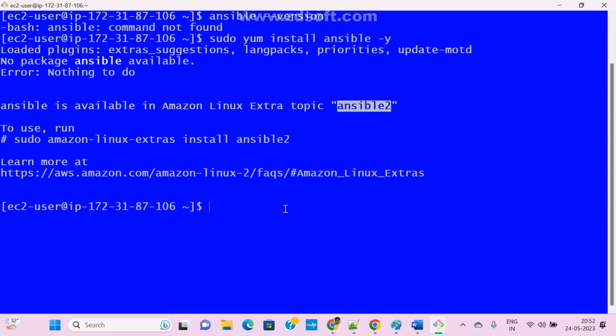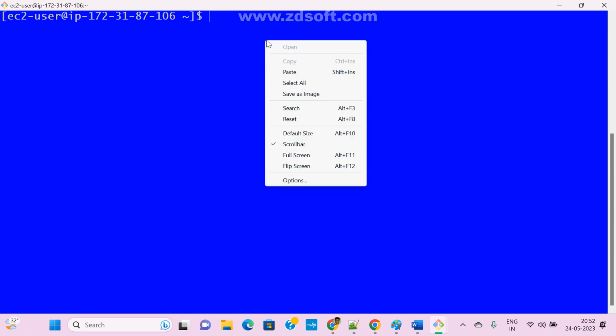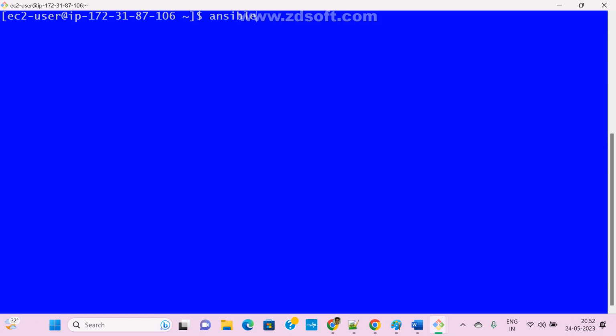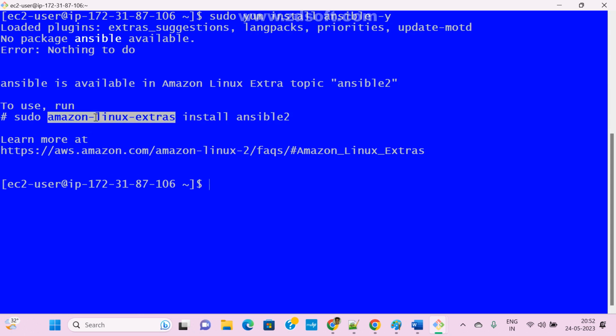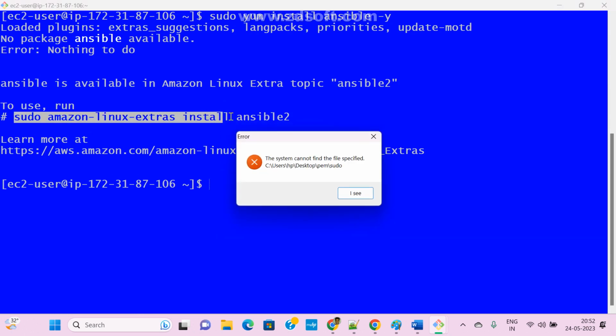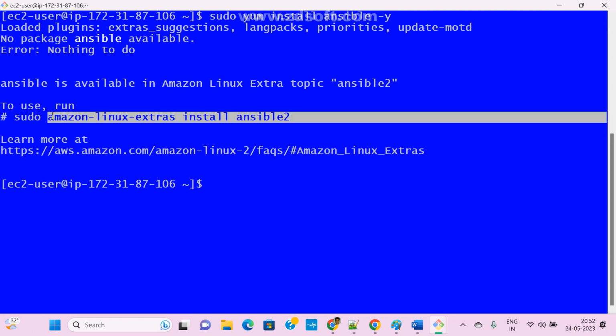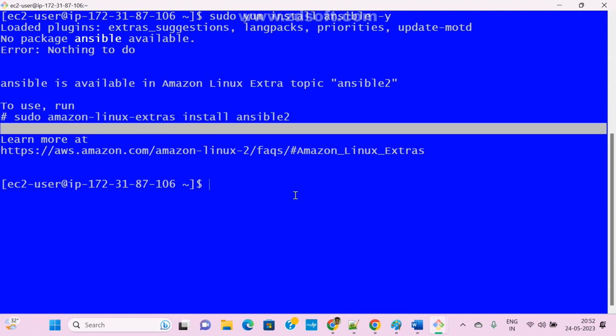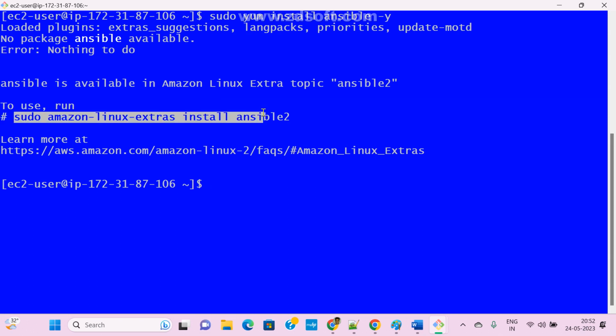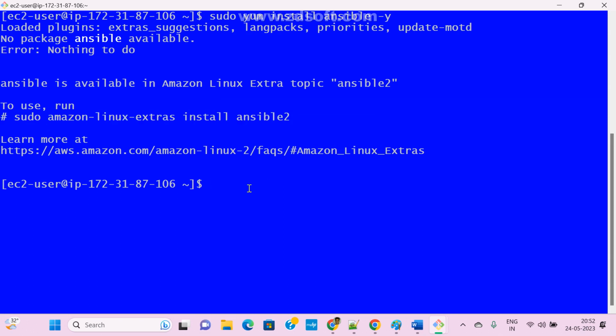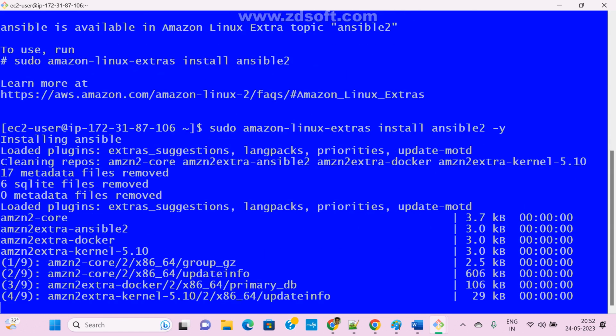Okay, now clear the screen and execute the same command. Sorry, it is not copied, so let me copy again. Use this entire command. I don't know, mouse problem. Wait. Okay, now I copied. Now execute this command: sudo amazon-linux-extras install ansible2 hyphen y. Now see here, it is installing.